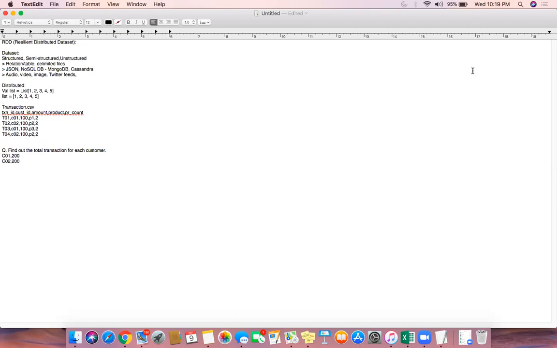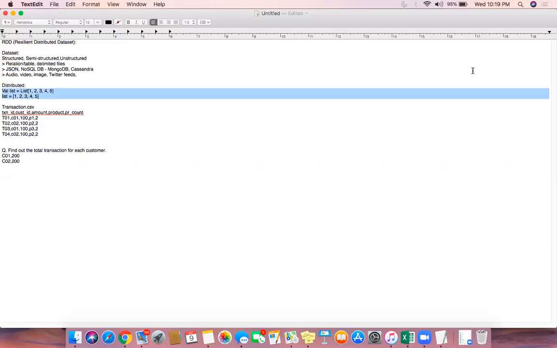When you create a list like a Scala list or Python list, these are called standalone collections, because the Java, Python or Scala program is running on top of the Java Virtual Machine, which you have installed on your local computer or on a server, and that server is executing your code. In one of the statements, you have written list is equal to list of 1, 2, 3, 4, 5. When you do this, the collection always resides in memory, in the heap, or in the main memory, or in the RAM.